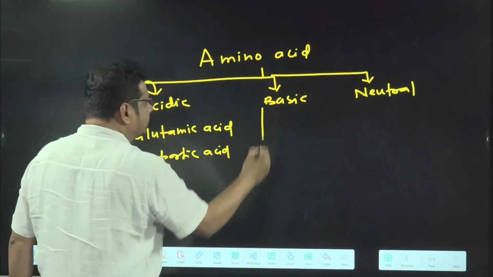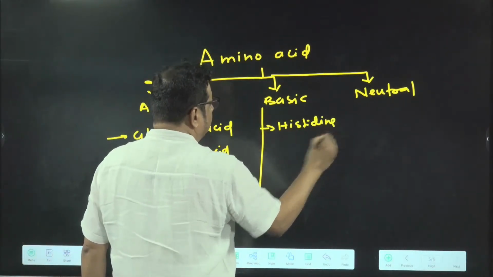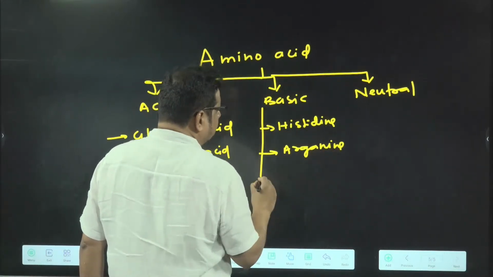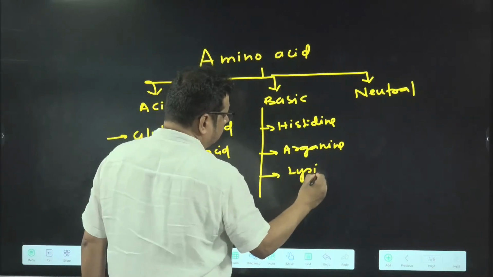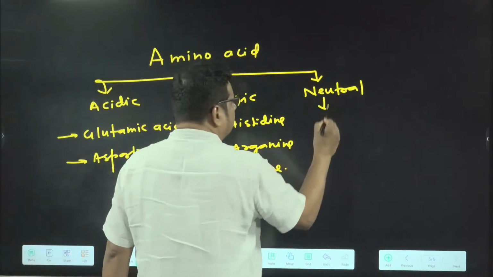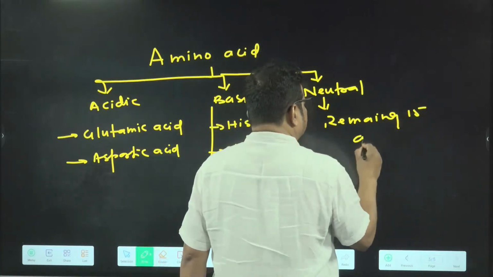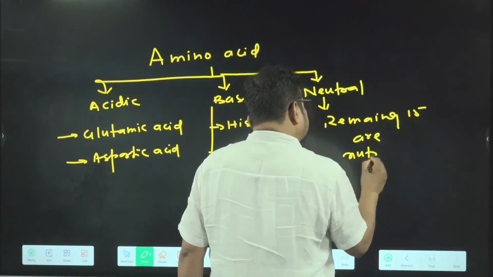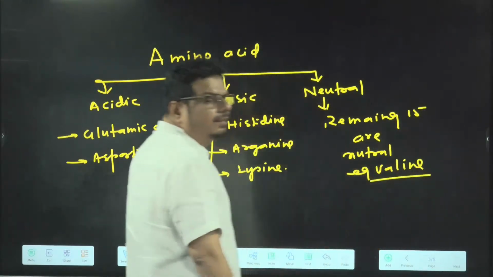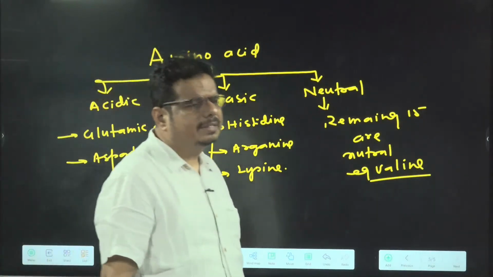If you talk about basic amino acids, it is histidine, arginine, and which one? Lysine. Now the remaining 15 are neutral. And NCERT wrote the neutral example valine. So valine is a neutral amino acid. So these are the classification of amino acids: acidic, basic and neutral.